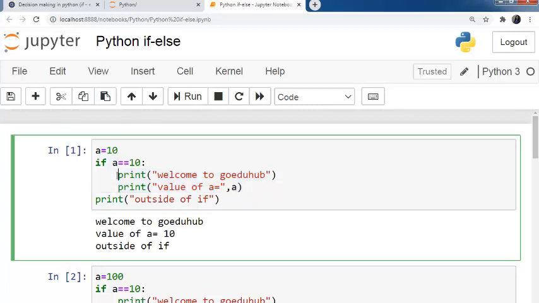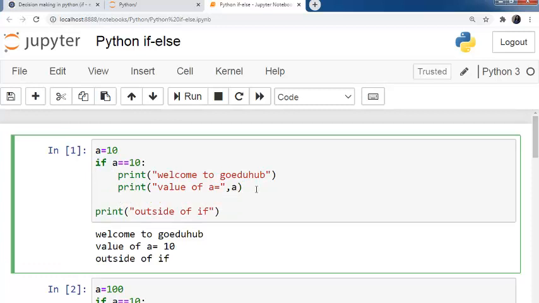You can write like, okay. So here the Jupyter notebook automatically provided the indentation. And when you want to write the code outside this if statement, then you need to press the backspace. Whatever you are writing inside this block, the cursor will be at the same level. When you want to go out of this if block, just press backspace. It will come to the same level as the if statement.